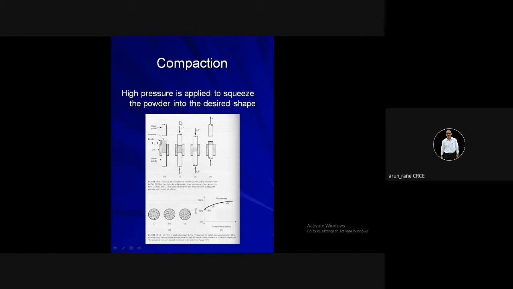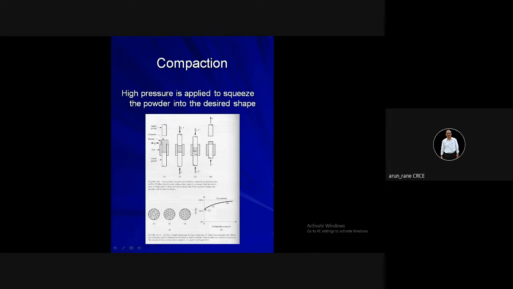Now the upper punch descends down, and the lower punch remains straight. The upper punch descends and applies the desired pressure, so that this powder gets compacted. Since the lower punch, upper punch and die have the same shape, the desired shape is obtained on that powder. Once it is compacted, the upper punch will move up, then you have to remove the product.